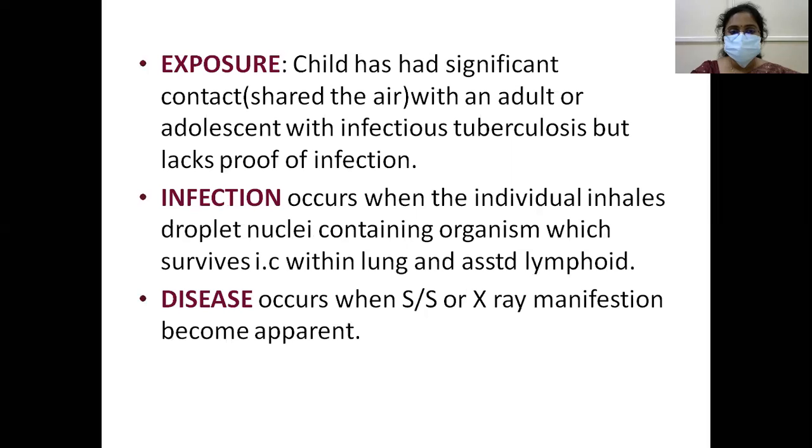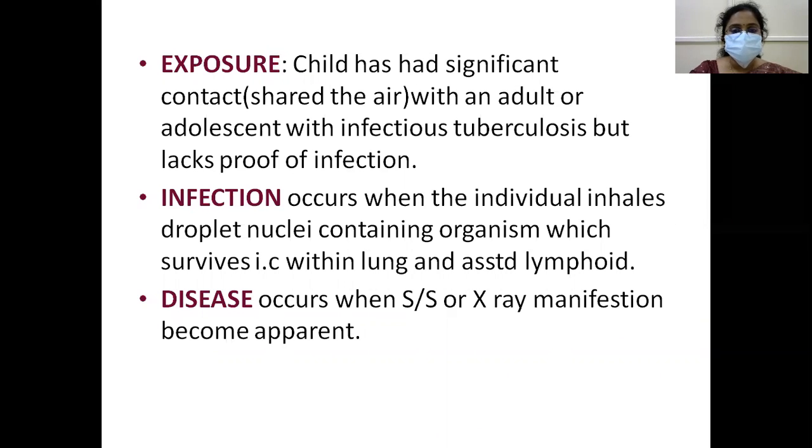Let's know about these three important terms: exposure, infection and disease. Exposure: the child has had significant contact with an adult or adolescent with infectious tuberculosis but lacks proof of infection. So the child has been exposed, has had contact, but does not have any proof of infection. That is called exposure.